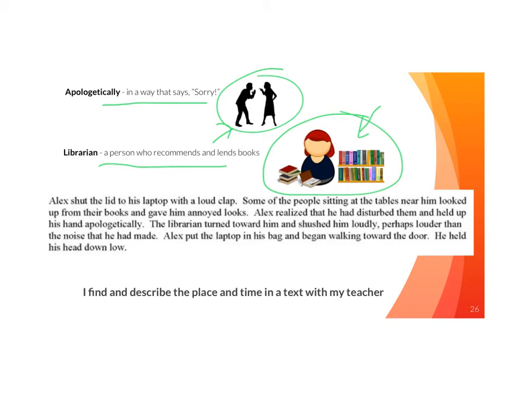Alex shut the lid to his laptop with a loud clap. Some of the people sitting at the tables near him looked up from their books and gave him annoyed looks. Alex realized that he had disturbed them and held up his hand apologetically. The librarian turned toward him and shushed him loudly, perhaps louder than the noise that he had made. Alex put the laptop in his bag and began walking toward the door. He held his head down low.